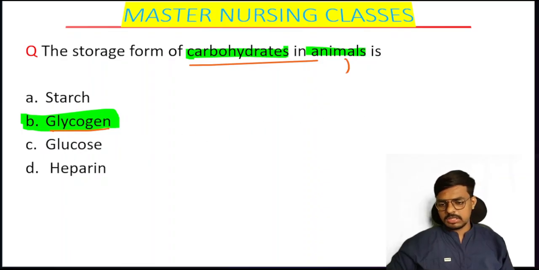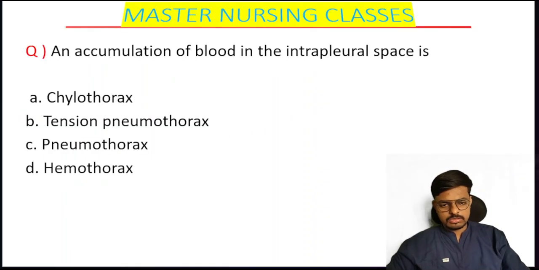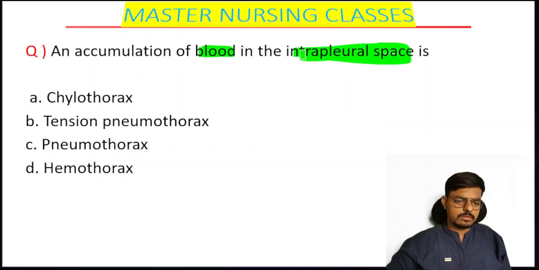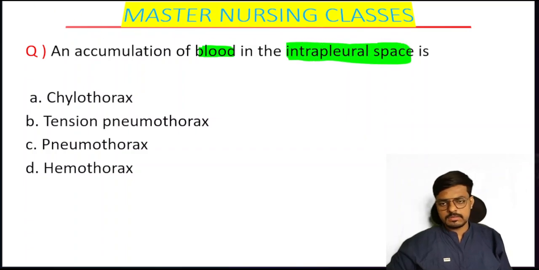Okay, here is the next question. Let's read the question carefully, then give the correct answer. I am waiting for your answer in the comment box. A very simple question that all of you can answer easily: an accumulation of blood in the intrapleural space, that is what we call: option A chylothorax, option B tension pneumothorax, option C pneumothorax, option D hemothorax.